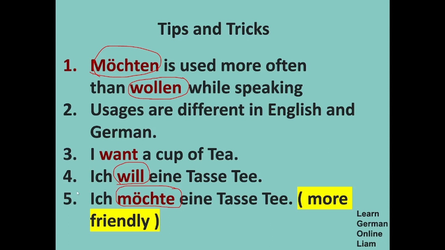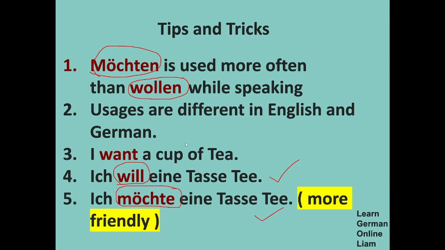So even though both ich will eine Tasse Tee is grammatically correct and ich möchte eine Tasse Tee is also correct, it depends on the context in which you are going to use it. If you are going to tell it to a very close person, probably you could use ich will eine Tasse Tee, but still better is ich möchte eine Tasse Tee. So you get used to it. Even if you are saying it at home or in a restaurant, you will always get used to this friendlier way of asking what you want.